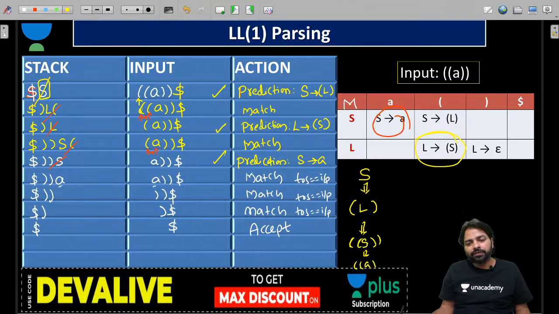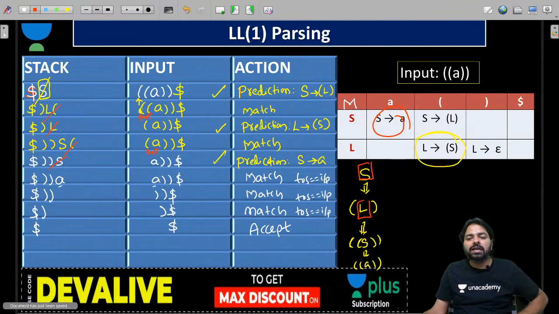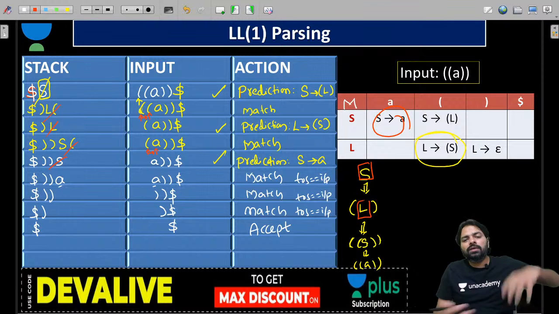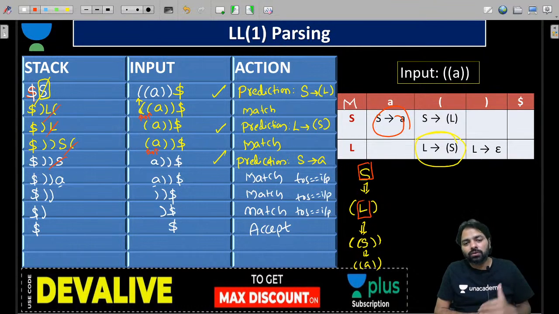We have derived here. So in LMD, first you substitute, and here you can't see the LMD and RMD difference. The reason is only one non-terminal is there in every sentential form. So this order is called the LMD order, and whatever you have done is actually the LMD algorithm. So it can understand when to substitute according to LMD order. Now don't worry much about it, because I have not seen questions from here, and maybe we'll also not see this kind of questions.